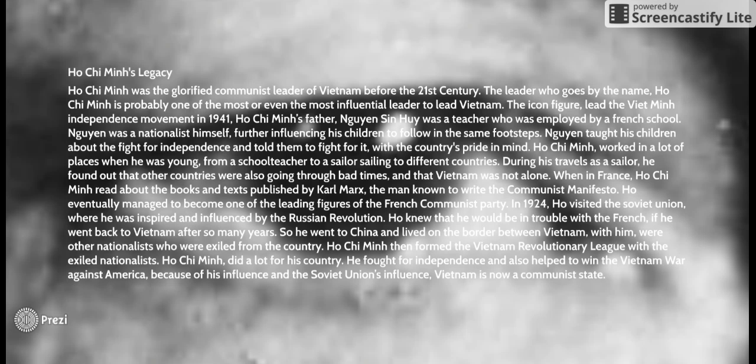Therefore, he went to the border between China and Vietnam and stayed there. There, he met other nationalists who were exiled from the country. They were exiled for various reasons: crimes, treasons, or any other thing. With them, Ho Chi Minh formed the Vietnamese Revolutionary League. Ho Chi Minh did a lot for his country. He fought for independence and also helped to win the Vietnam War to some point. Because of his influence and the Soviet Union's influence, Vietnam is now a communist state.